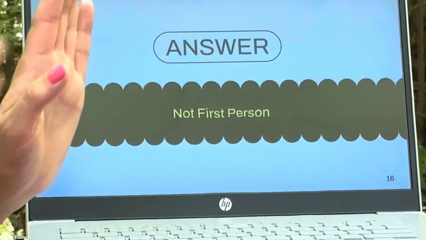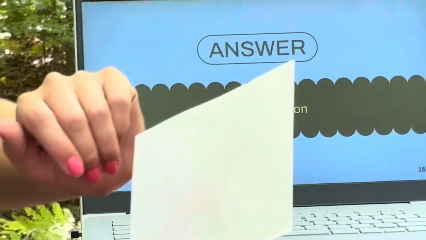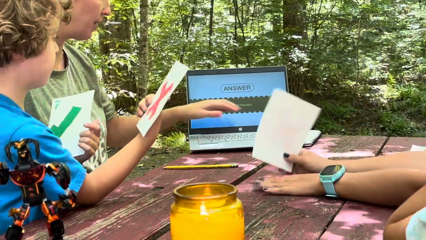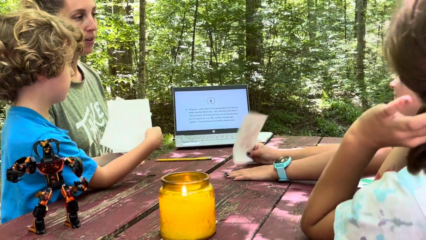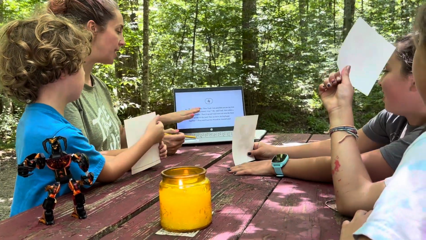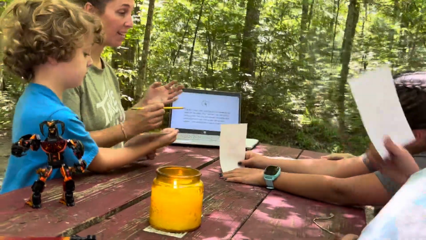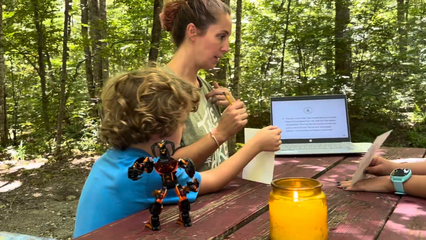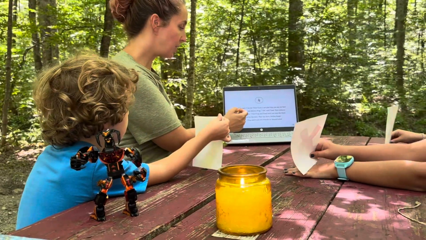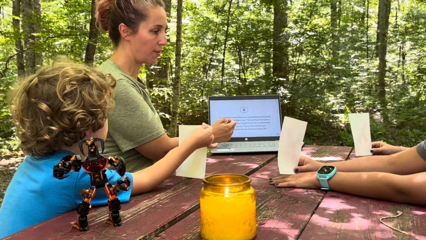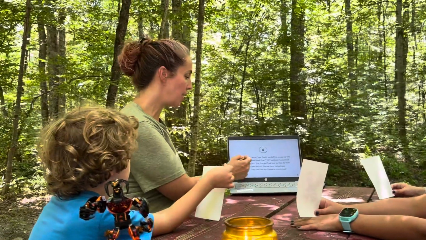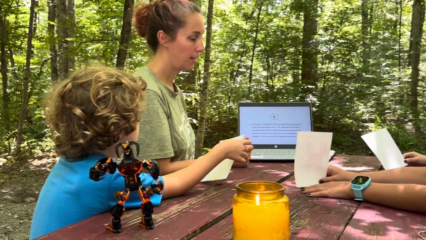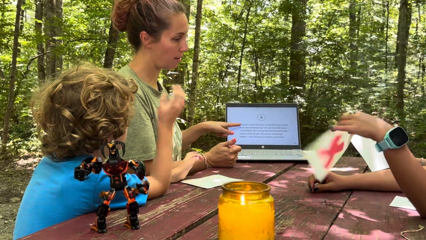It's not first person. But there was an I in it. So let's go back. It said, they're telling us that the character Frog is saying I wrote. So it's because it says Frog said, it's not first person, because the narrator is telling us who said it, which means that Frog is not the narrator.